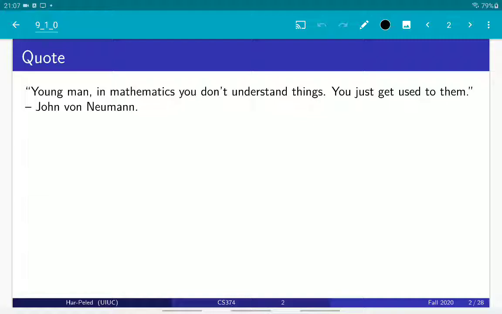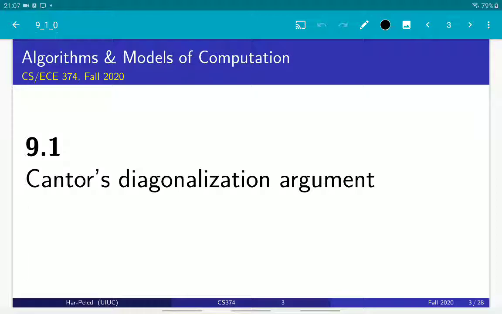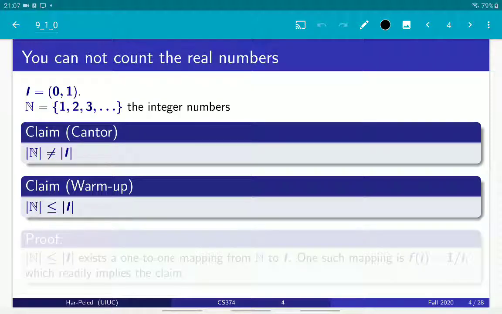The reason this quote is relevant is because I'm going to talk about Cantor, and we're going to use Cantor's diagonalization argument in proving the halting theorem. The argument is simple, but it's one of those mind-bending arguments that you need to get used to before one can hope to understand it. Or maybe not understand it at all.